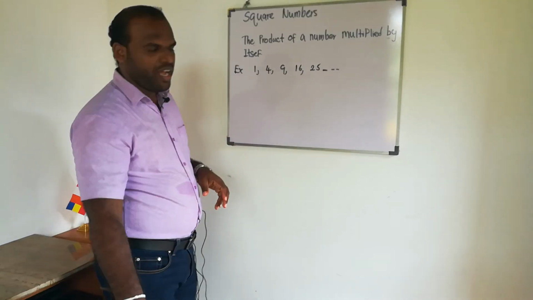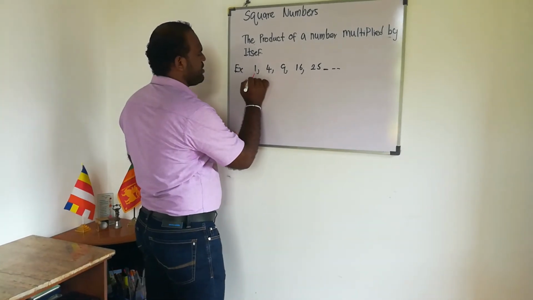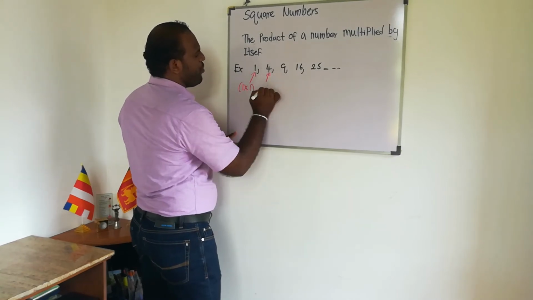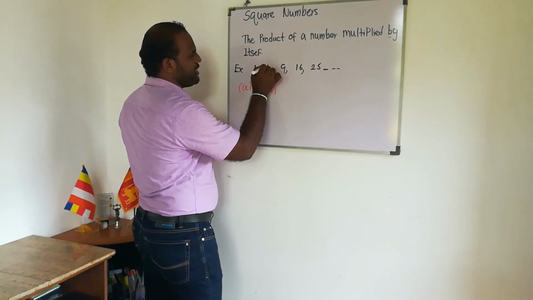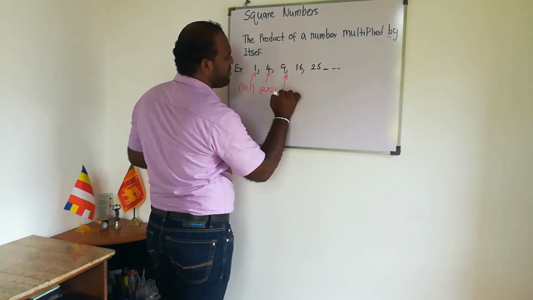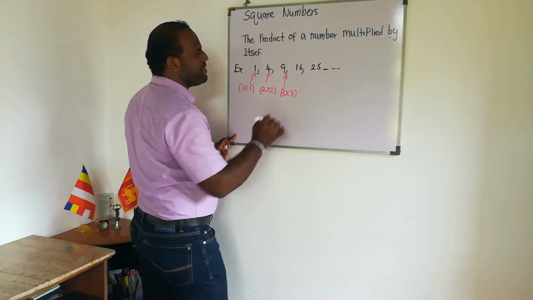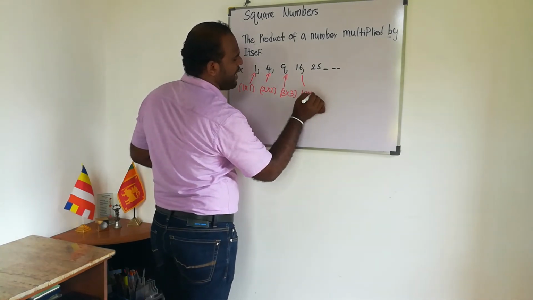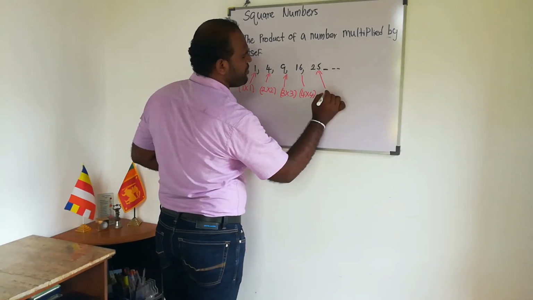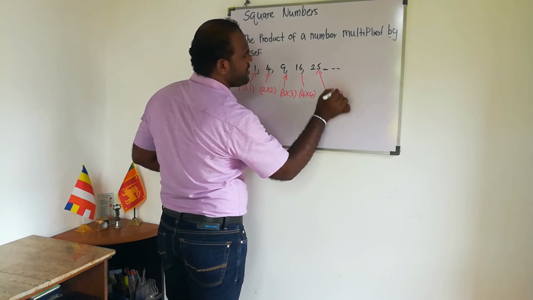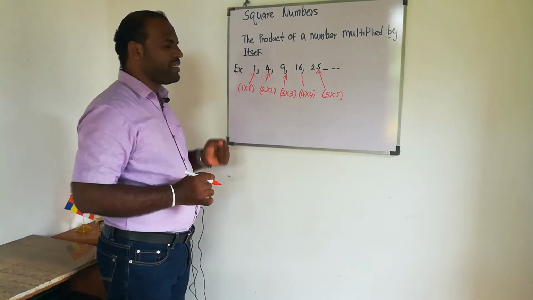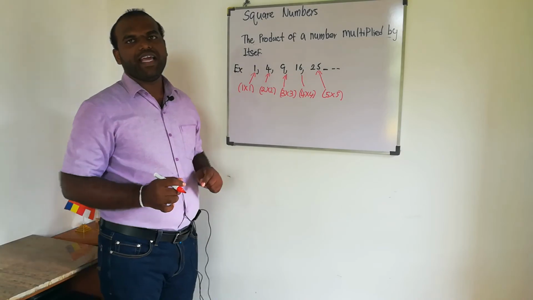I will explain how it's done. 1 multiplied by 1 is 1. 2 multiplied by 2 is 4. 4 is a square number. 3 multiplied by 3 is 9. 9 is a square number. 4 multiplied by 4 is 16. 16 is a square number. 5 multiplied by 5 is 25. 25 is a square number. So square numbers are the product of a number multiplied by itself.